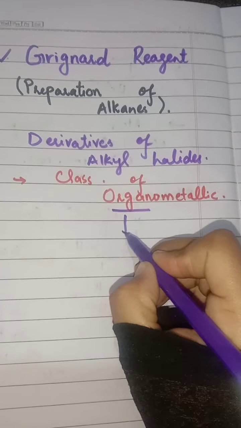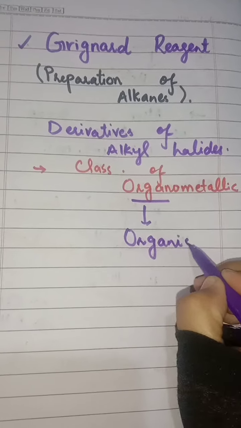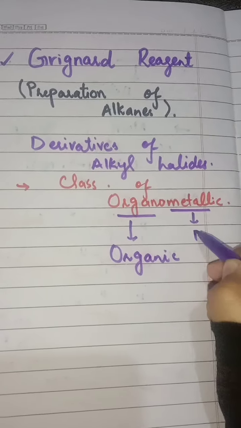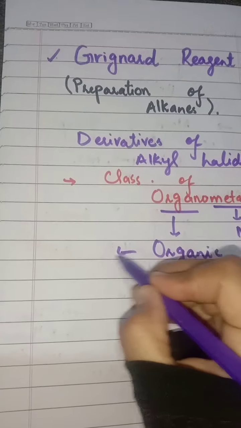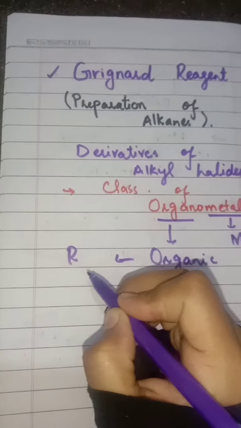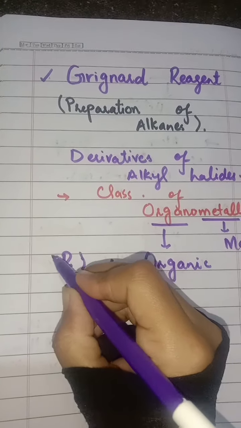Organo from organic, metallic from metal. So the organic portion is R. R may be methane, propane, ethane, the R group.